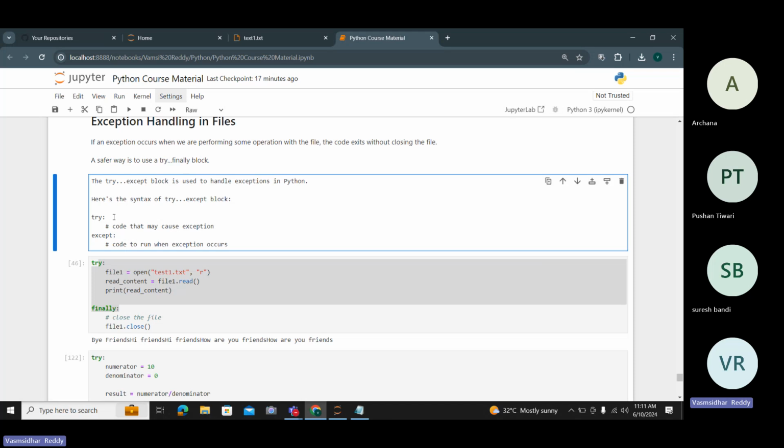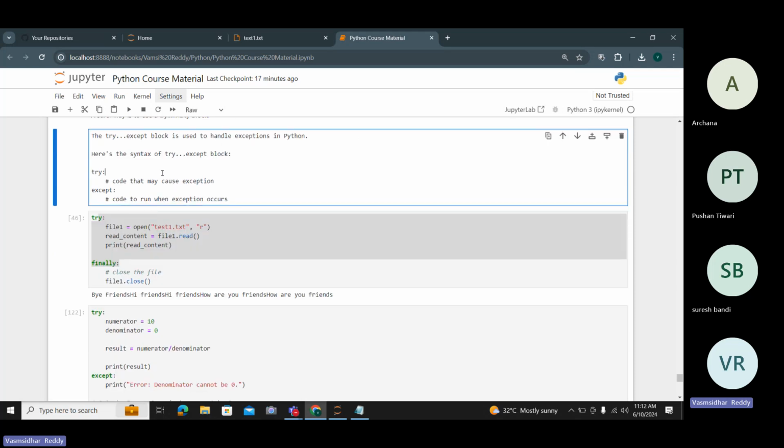Whether the if condition is satisfied, the body of the statement will be executed. If the condition is not satisfied, the else statement will be executed. It's similar to that, but we are changing the keywords. In conditional statements you use if, else, but here we use try, except, or finally. So this is a small syntax of the code.